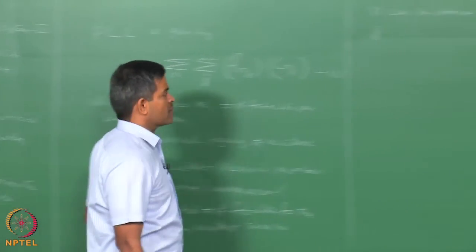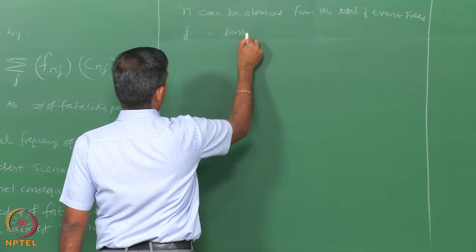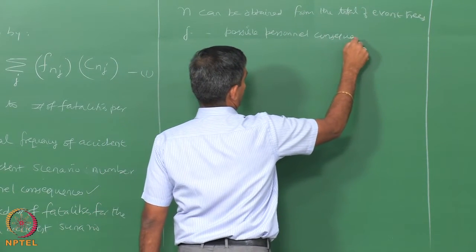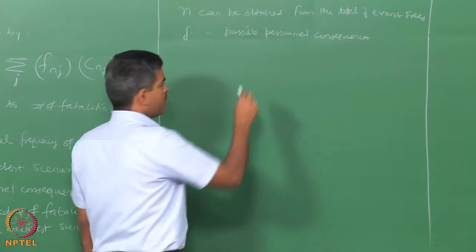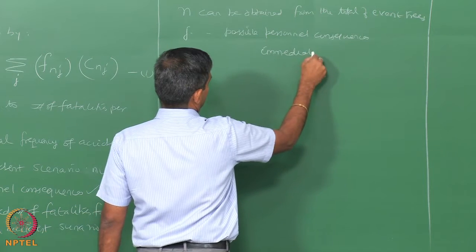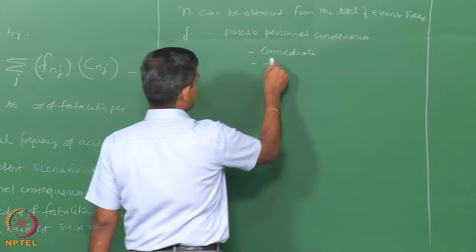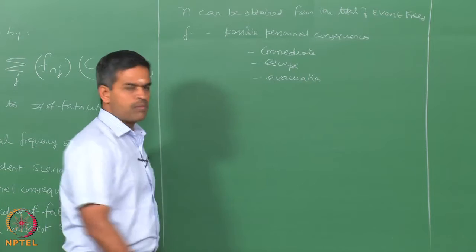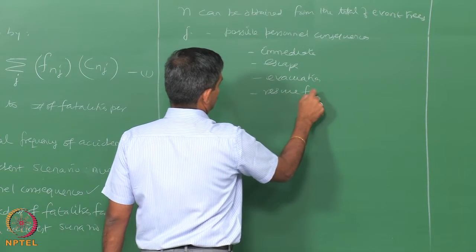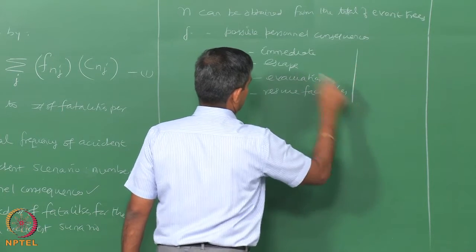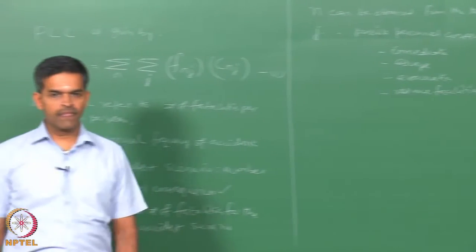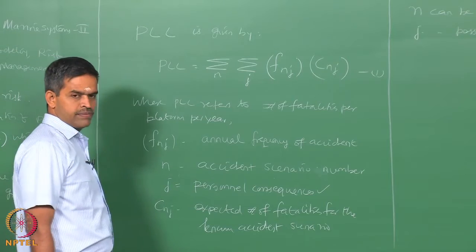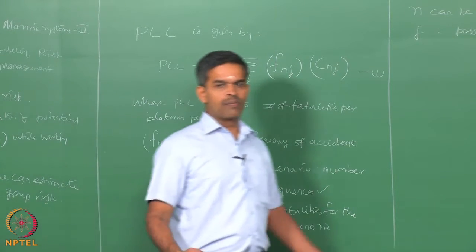What could be the possible personal consequences? It could be immediate, it can be an escape scenario, can be an evacuation scenario, can also be sometimes rescue facilities, all can be included in the J. So, once you know the platform fatality risk, we are interested also in individual or group risk.